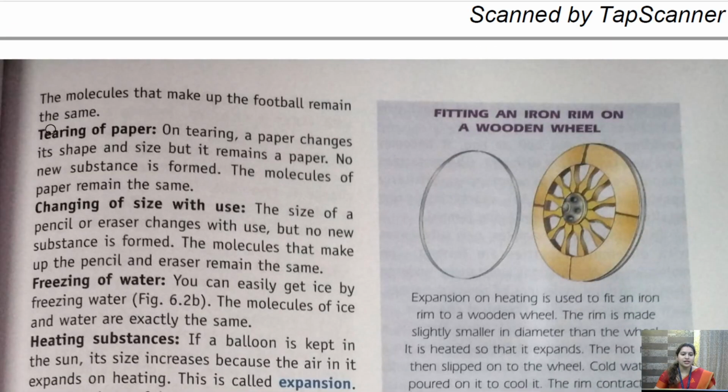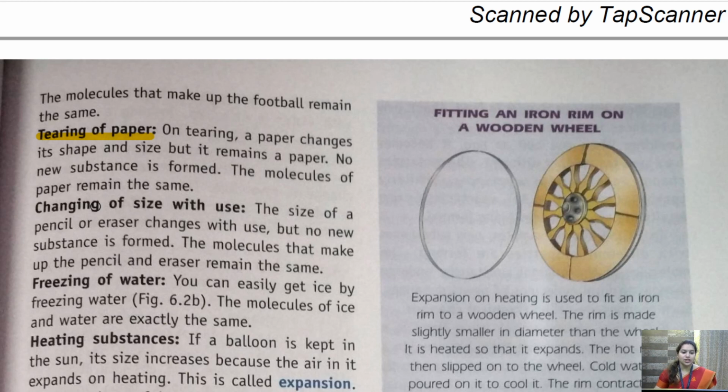The next example is tearing of paper. Tearing of paper is a physical change, isn't it? When we tear the paper into two, the molecule of the paper does not change. Only the size changes. Paper will remain paper as it is. The internal structure of the paper is not changing, so it is a physical change.